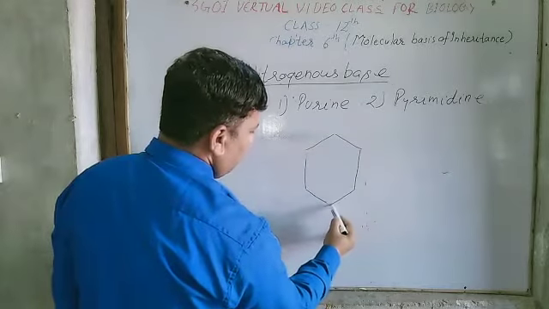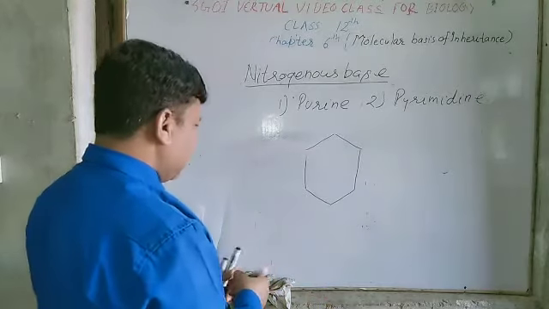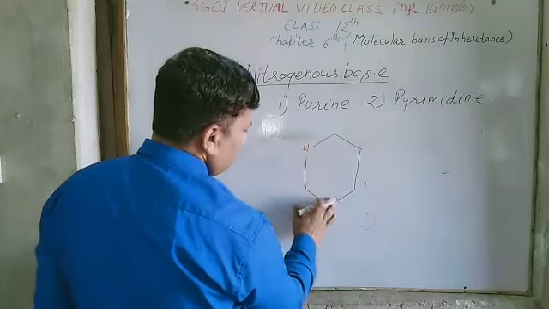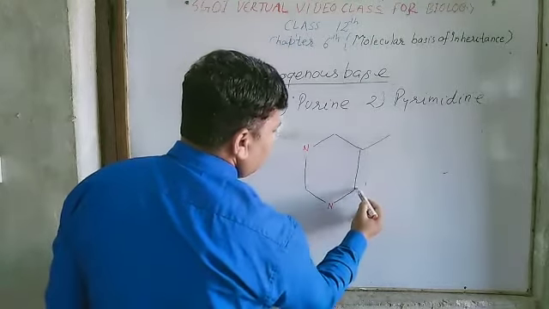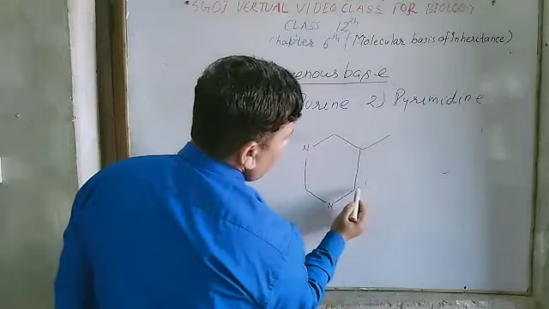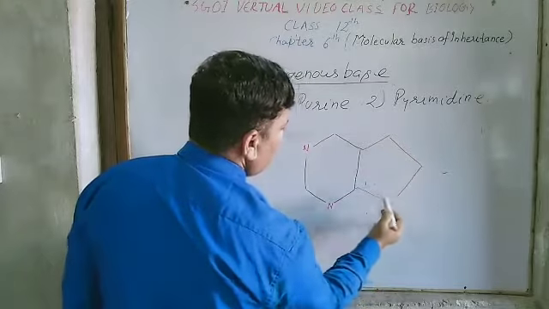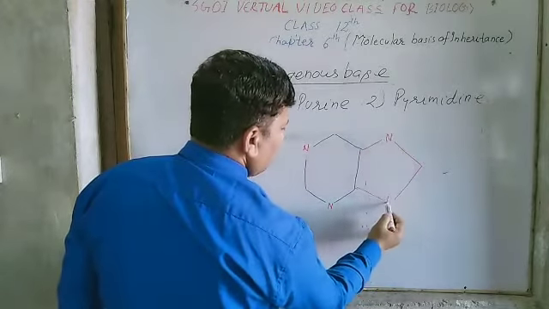This is the pyrimidine ring. It is a heterocyclic compound. Different types of atoms are found here. Here nitrogen is found. First nitrogen, second nitrogen, third nitrogen and fourth nitrogen.